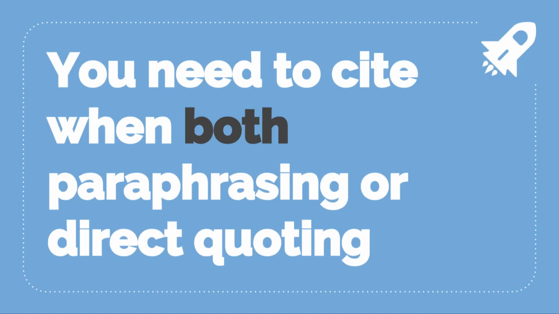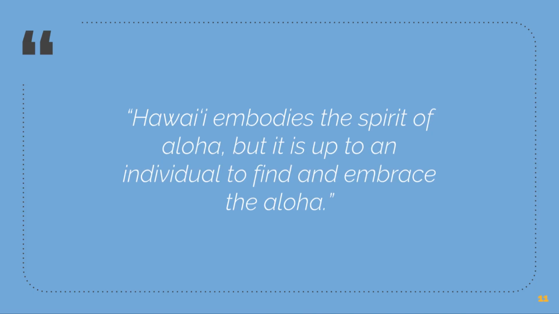Just to be clear, you need to cite when both paraphrasing and direct quoting. Here's an example of the book that I just referred to, and it's a sentence that I pulled out of it, a direct quotation from the book. To place an in-text citation within this sentence, I simply need to place the author's last name followed by a comma and the year of publication in parentheses at the very end of the direct quotation.